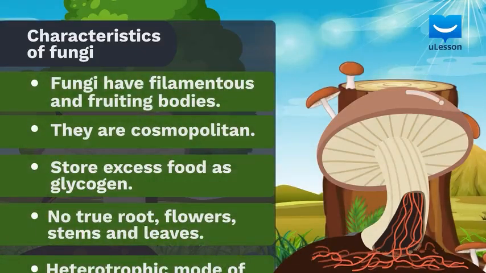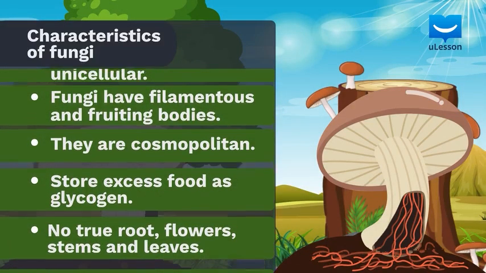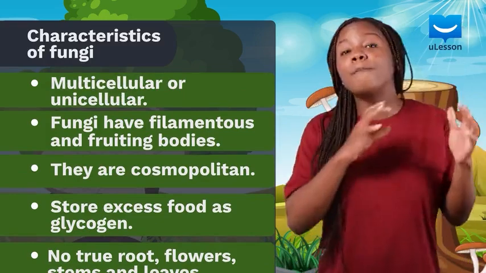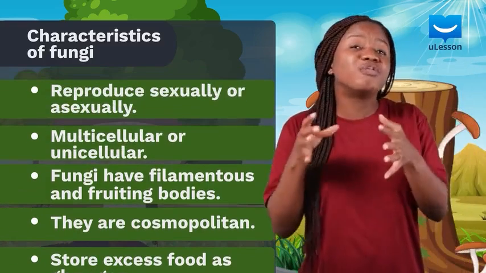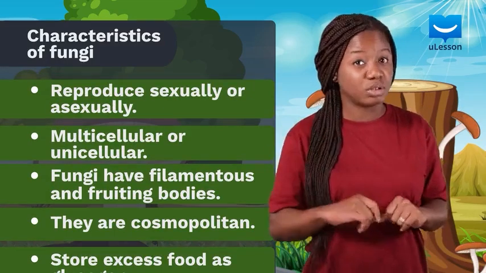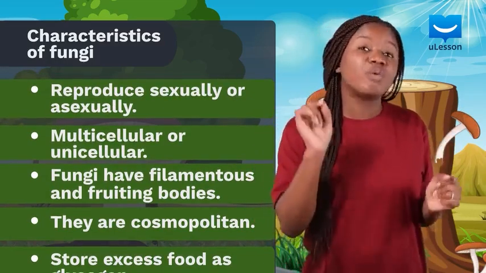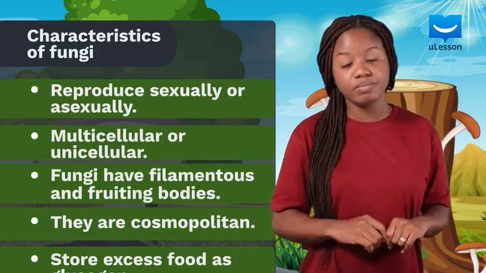Some fungi like rhizopus and mushrooms are multicellular, while others like yeast are unicellular. Most fungi give rise to other fungi through spore formation. Some may also reproduce by conjugation, a sexual form of reproduction.